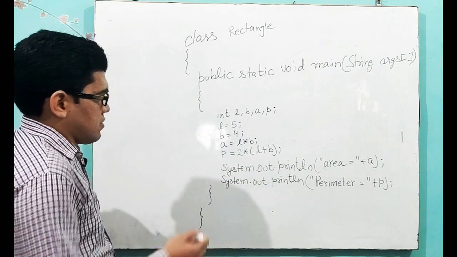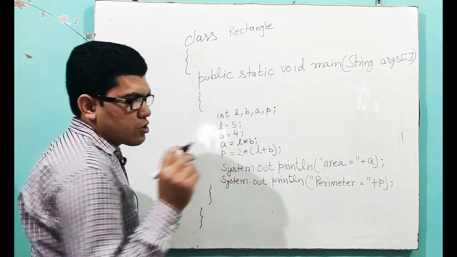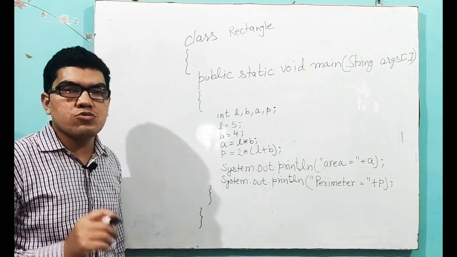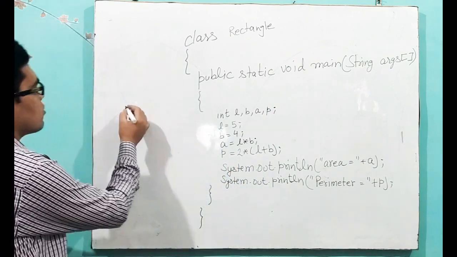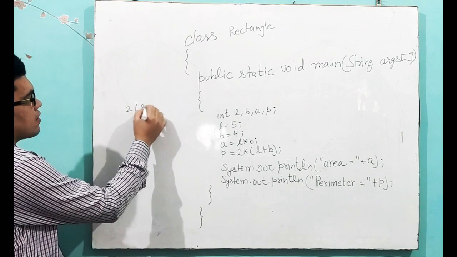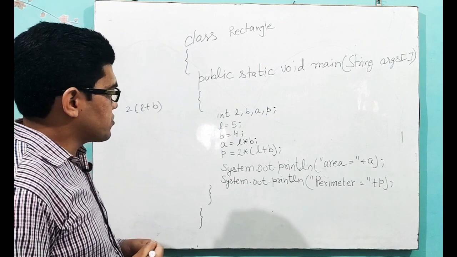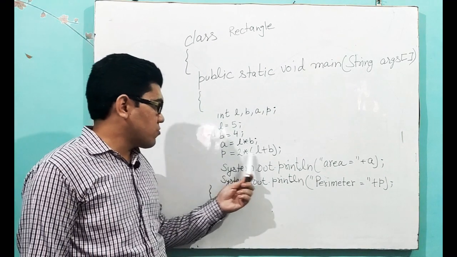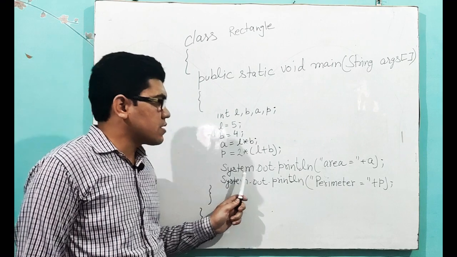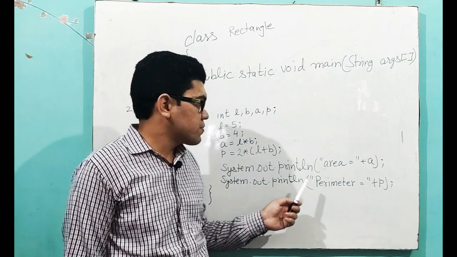Here you have to remember that whatever operator you are going to use, you have to write it explicitly. We cannot write 2L plus B here. It will be an error. Okay students, after calculating the perimeter, now print using the System.out.println command.